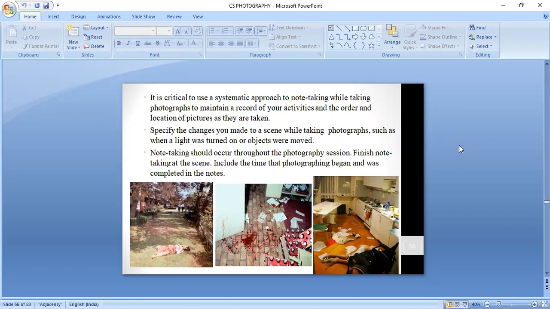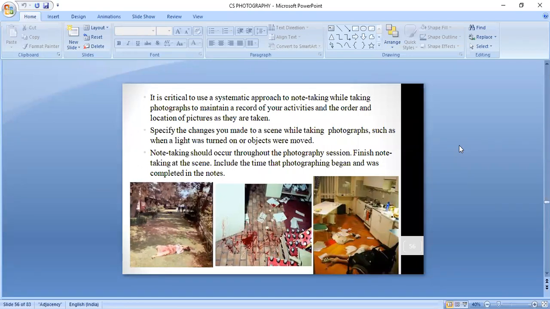You also mention who has taken that photograph. It is just a standard format. You follow the format and list down all the photographs that you have taken at the crime scene, along with the weather condition, who took them, and what object you were trying to record.